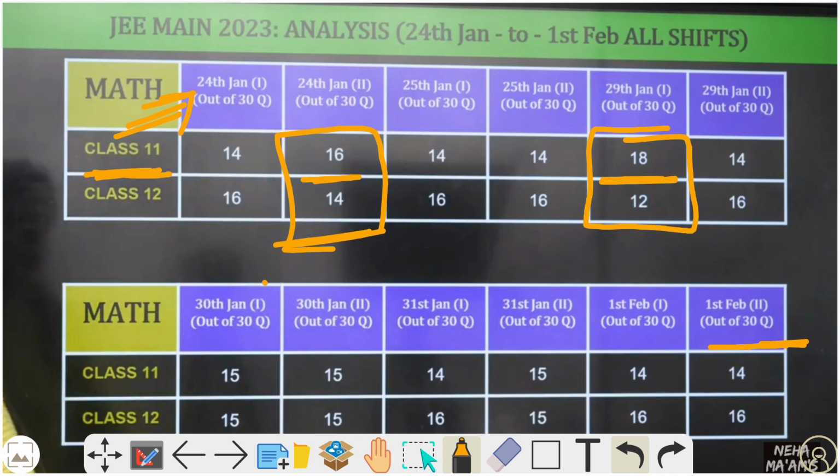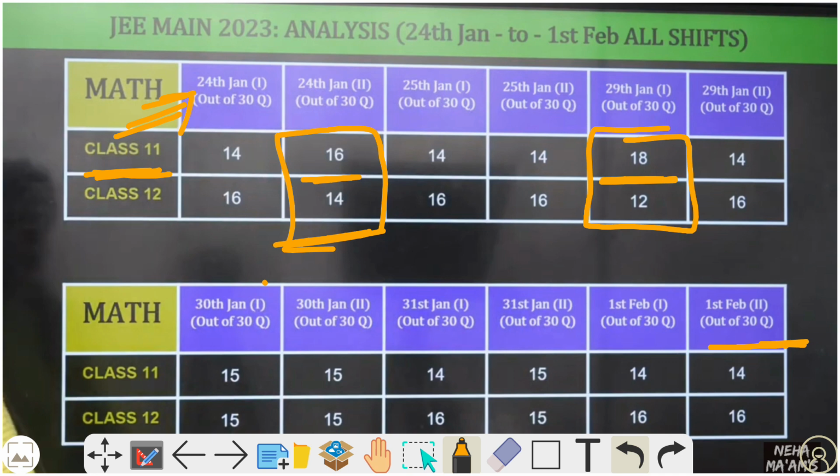Other than these two shifts, a lot of questions were asked from class 12. The maximum is 16 or 15 questions from class 12, and 14 or 13 questions from class 11. So this slide shows the weightage of class 11 and class 12 in JEE math.